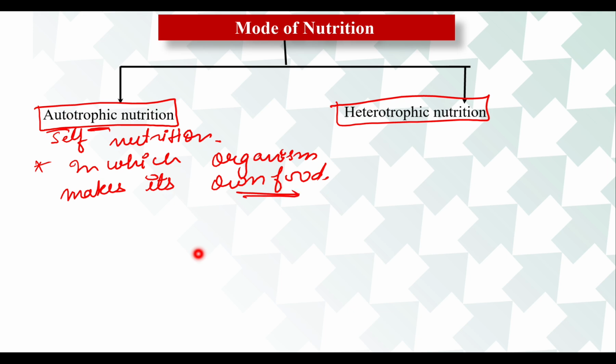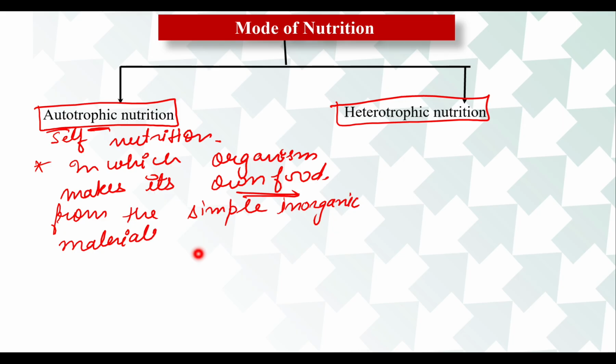Auto means they are able to synthesize their own food from very simple inorganic materials like carbon dioxide and water present in the surrounding, with the help of sunlight energy.